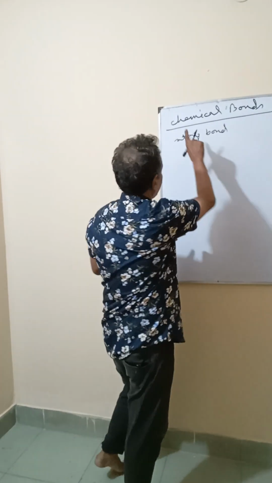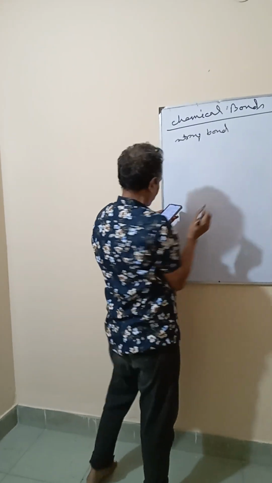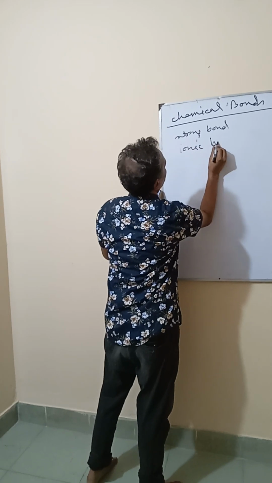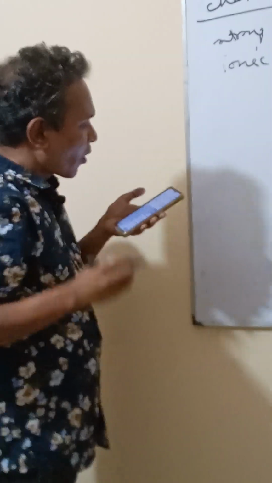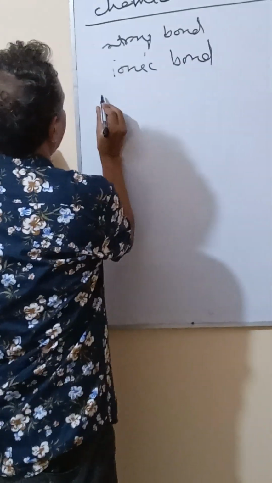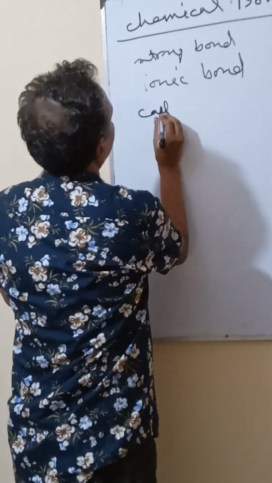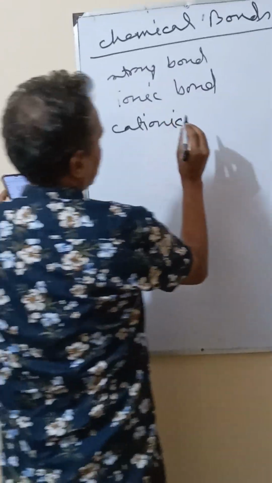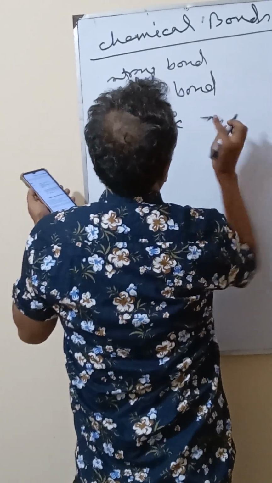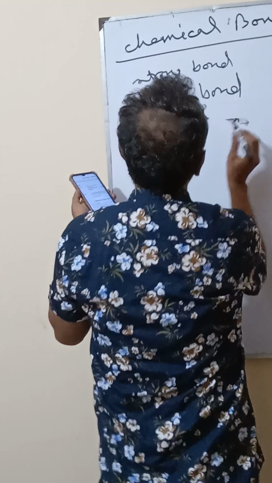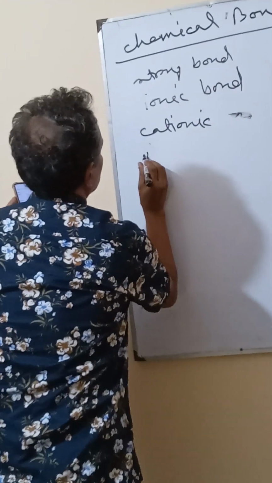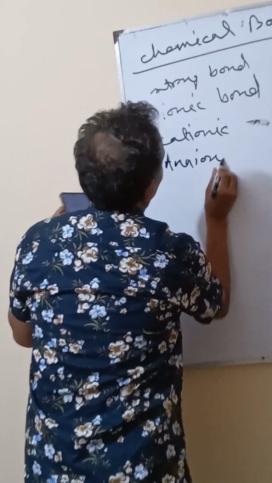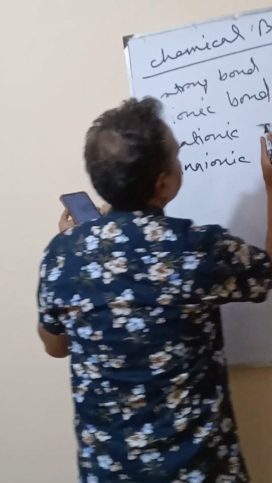I am just analyzing chemical bonds, strong bonds, the ionic bond. Ionic bond is a strong bond. What kind of bond is it? There is necessarily a cationic molecule and an anionic atom.